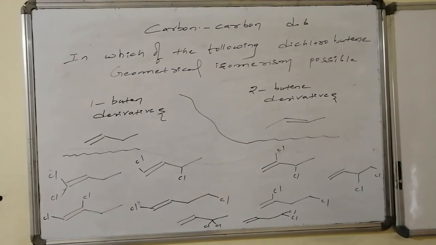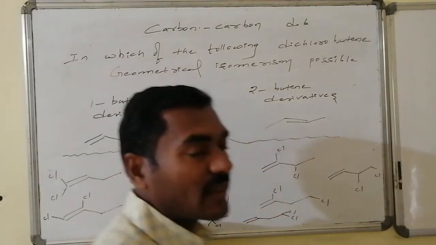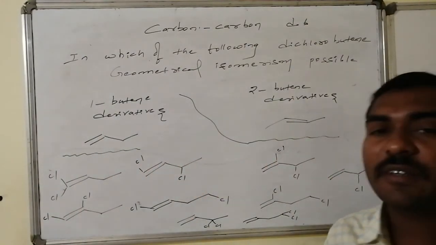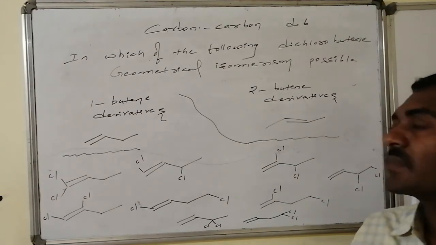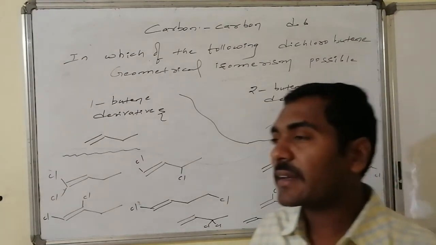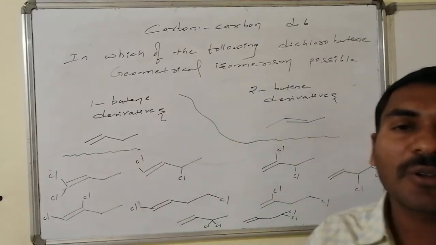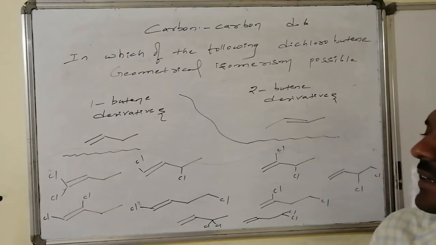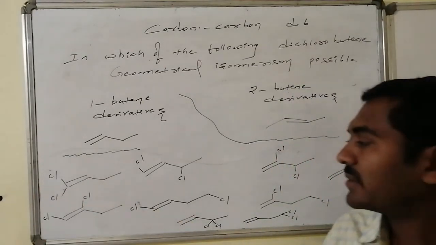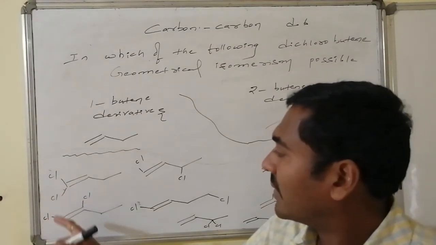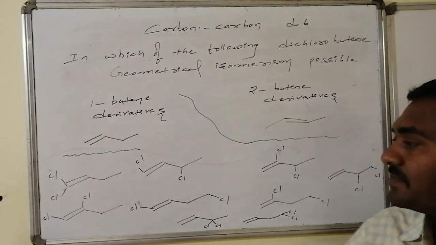Yes, here butene is there, that is one butene derivative. At the same time I can write it as two butene derivatives because there are two positions related to the butene. So therefore here in the case of 1-butene, I have to write two chlorines over that one. Two chlorines can be written, two present at one end of the terminal of the double bond, and here one can be present over here and the other can be present on the second carbon atom.